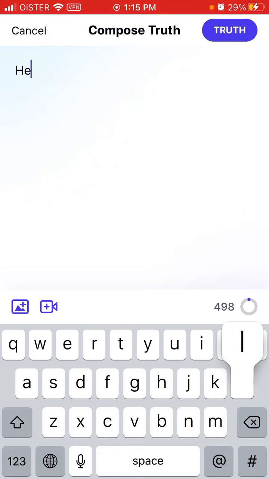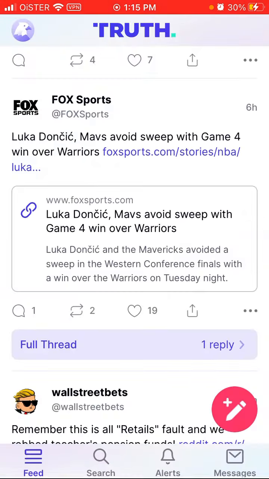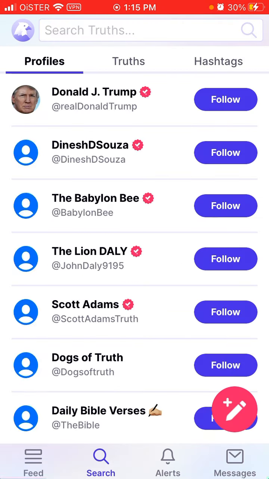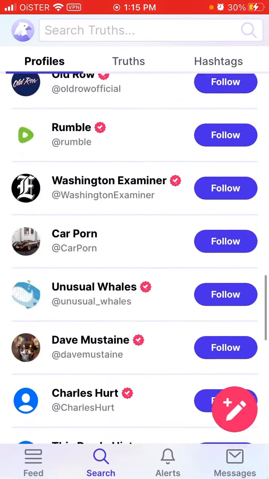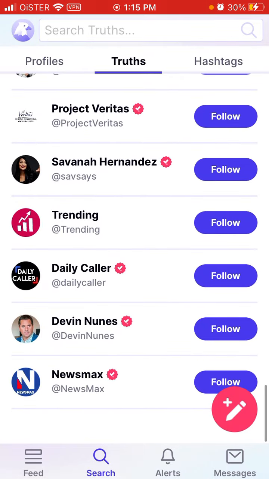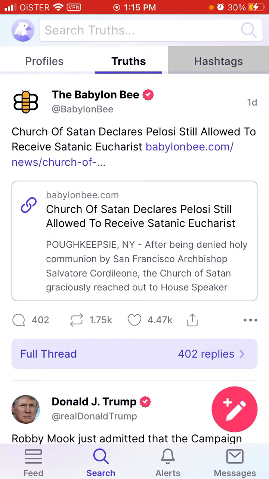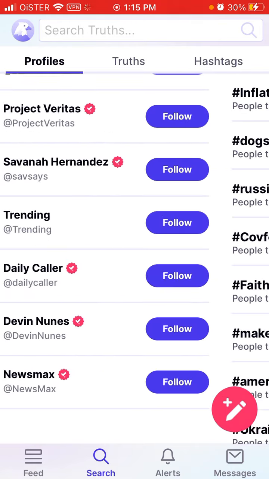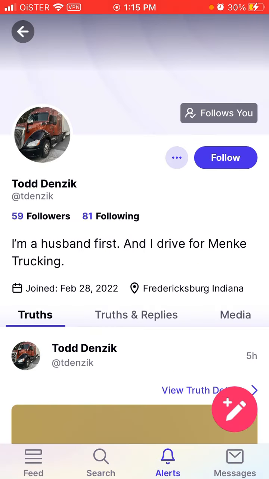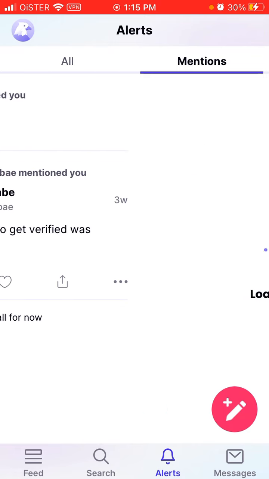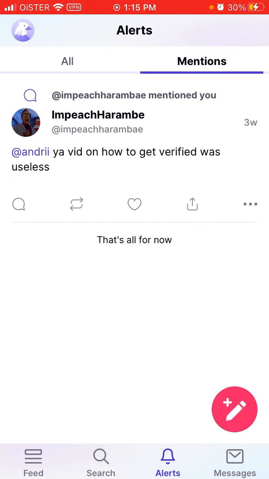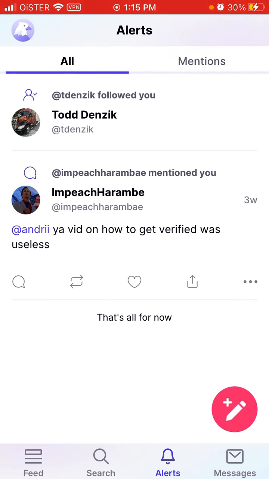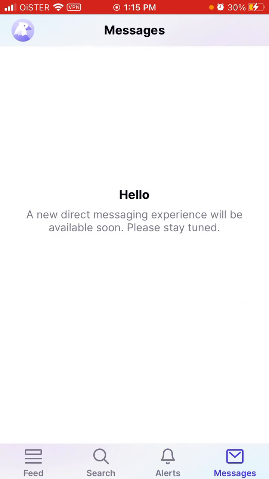Then you can just write your message. You can compose truths, as it's called here. Just enter an image, video, and then write it here. You can follow other accounts on the app. You can see popular truths and hashtags. Then you can see alerts of people who followed you or who mentioned you. And then there are messages.